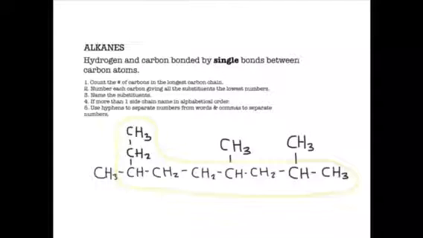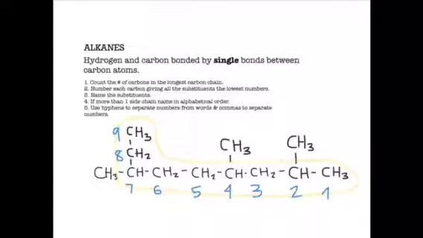So our lowest number, of course, is 2 rather than 3. So we have to start from our right side. That is, 1, 2, 3, 4, 5, 6, 7, 8, and 9.